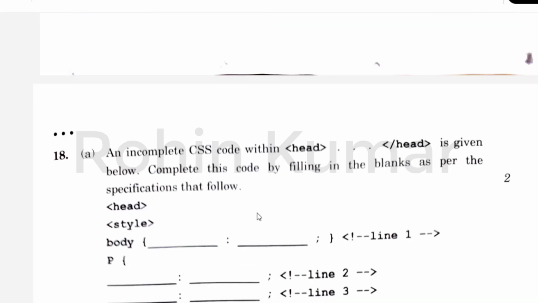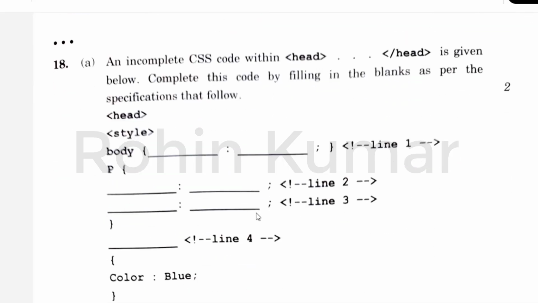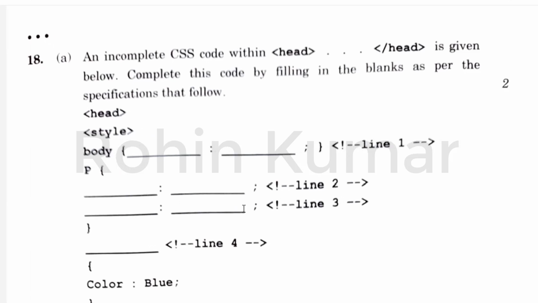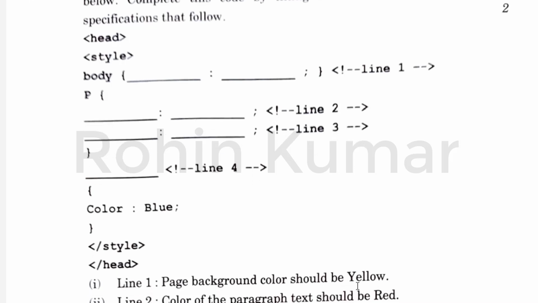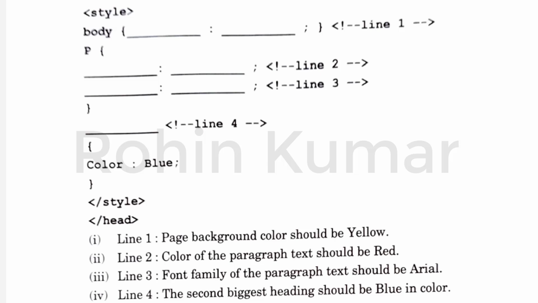So next question is an incomplete CSS code within the head section is given below. Complete this code by filling the blanks as per the specification that follows. So friends, you can see head section is given, style tag is given. So in this style tag we will write some pieces of code. So instructions for the code is given below. So line 1, page background color should be yellow. So we will write here,